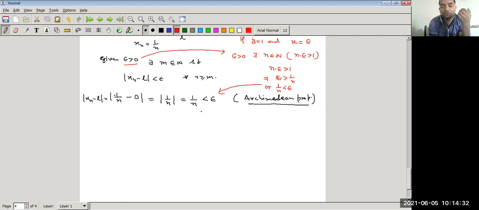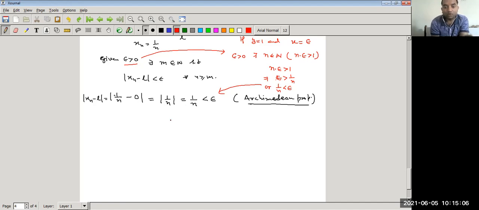If it is true for 1 upon n, then it is also true for 1 upon n square, because the square of a natural number is again a natural number. It is also true for 1 upon n plus 1, because n plus 1 is also a natural number. So we directly use the Archimedean property, because for epsilon greater than 0 there exists a natural number n such that n into epsilon is greater than 1, for the particular case when we take y equal to 1.